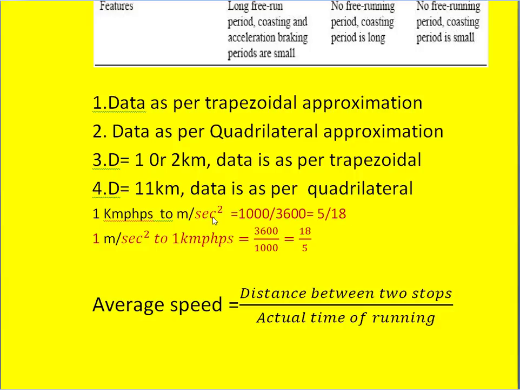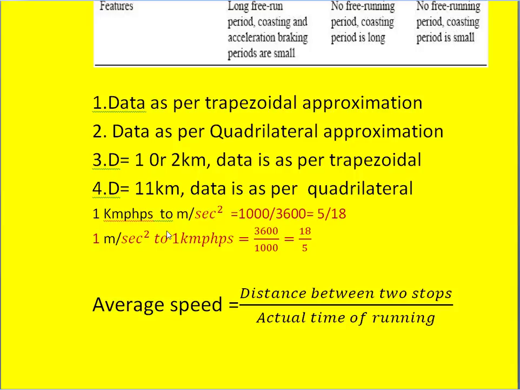That is lower value here. 5 is less, 18 is more. Similarly, suppose the acceleration is given in meter per second square and the situation demands to know that value in kilometer per hour per second.